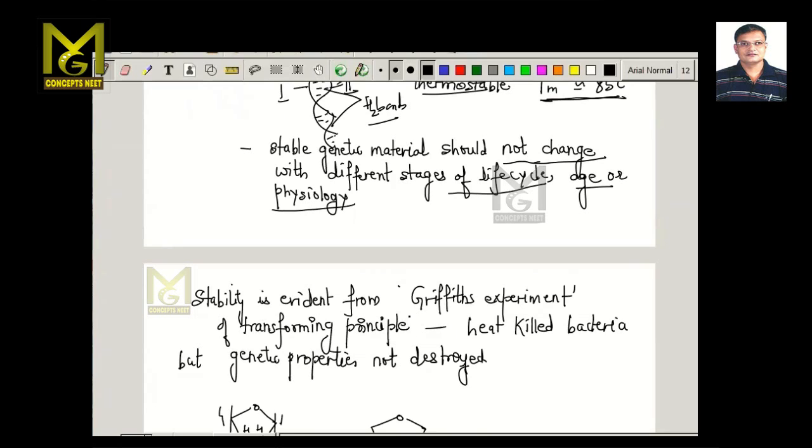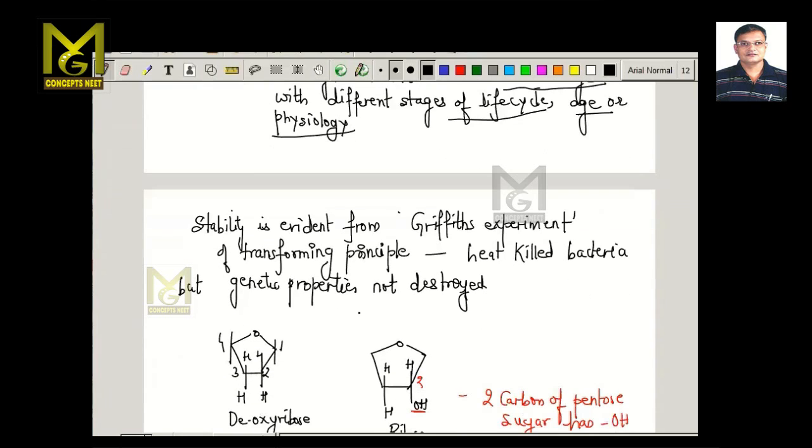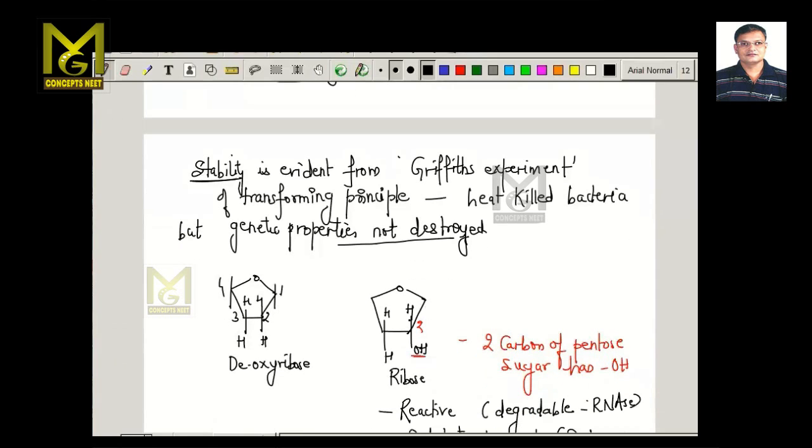In Griffith's experiments, it was observed that the bacteria was killed by heat, due to some increase in temperature, but that did not destroy the genetic properties of the genetic material. So therefore, that is the example of stability of a molecule.